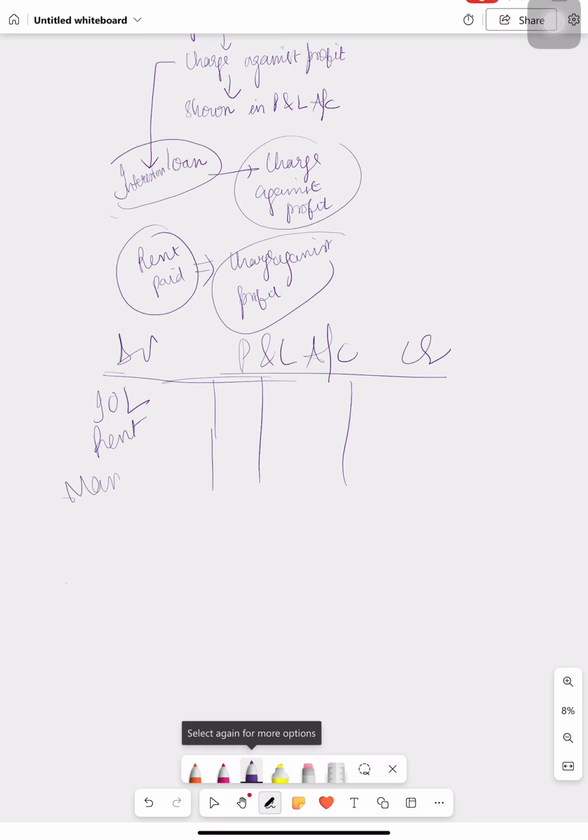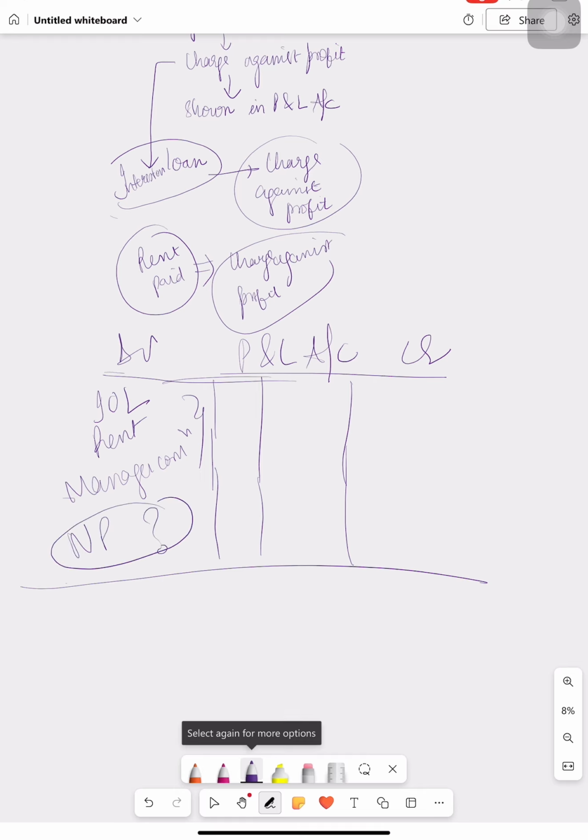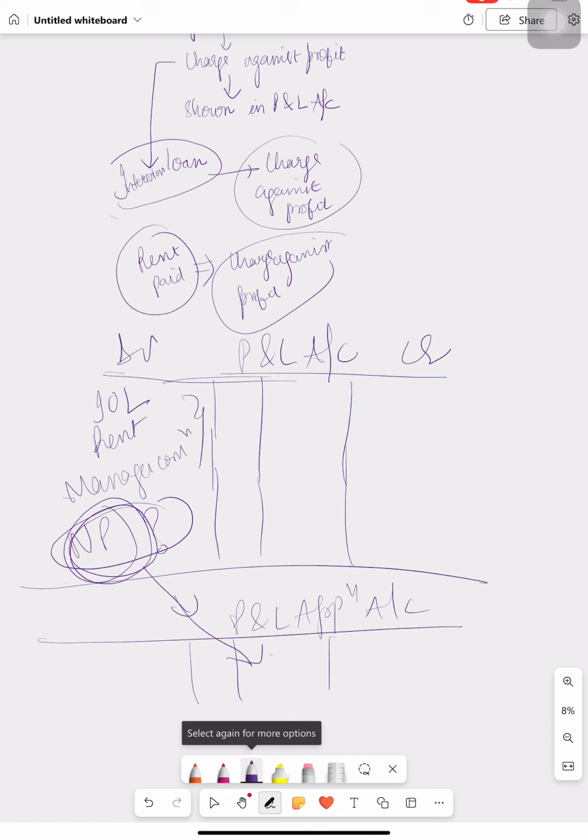commission. And after charging all these three things, then only the net profit will be calculated, and that will be transferred to my P&L appropriation account's credit side. So these three terms are very important, and these three are considered as charge against the profit. So they are always treated outside the P&L appropriation account, and after treating them, the net profit which is so calculated will be transferred to my P&L appropriation account for further calculation.